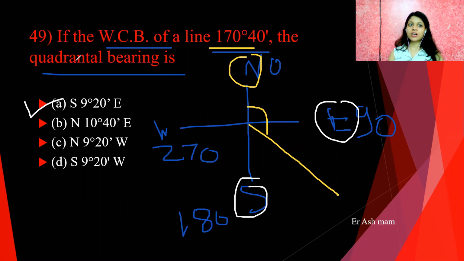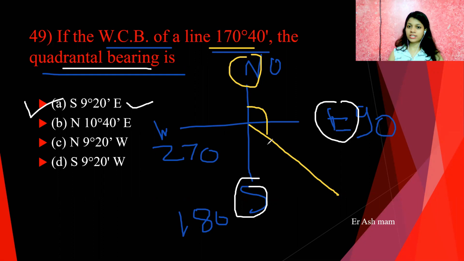So the quadrantal bearing is equal to south 9 degree 20 minutes east for this question. Or you can calculate: we measure quadrantal bearing from south or north direction, whichever is near.